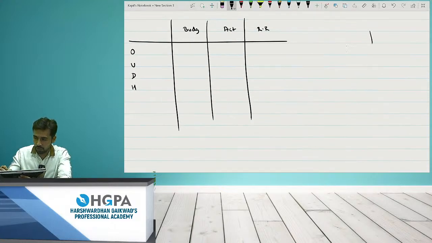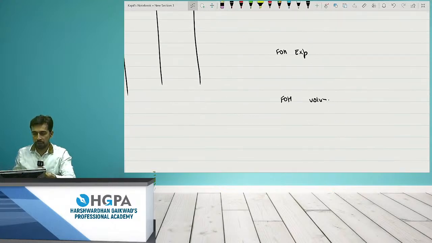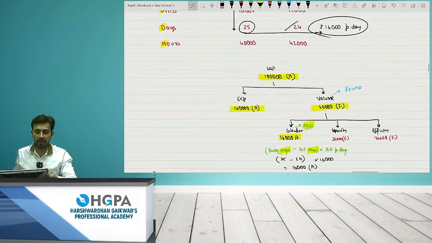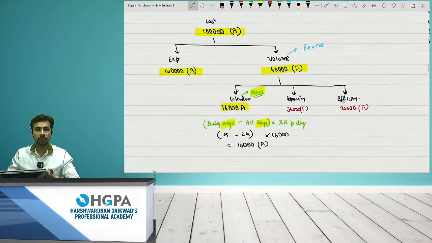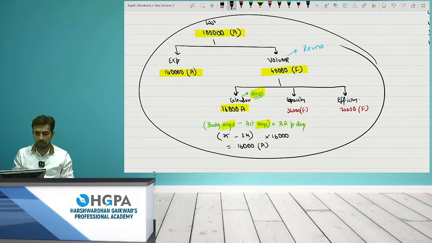But you cannot draw charts like this. So what you have to do is, first you have to make cost variance, then expenditure, then volume, then separate. That means whatever you have to do is a complete paragraph. You cannot draw like this. But to cross check afterwards, रफ में ये जरूर बना लेना कि the answers are matching or not. Okay.